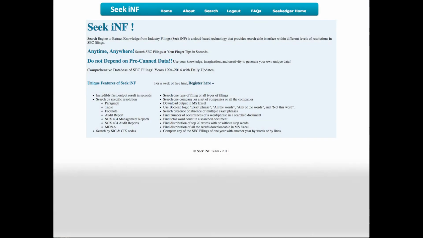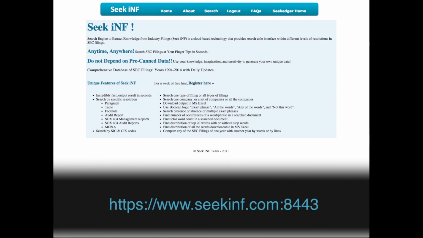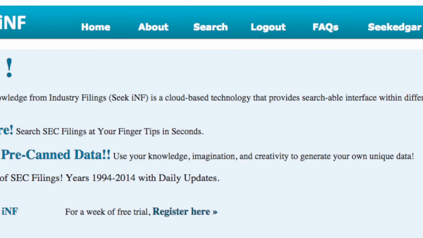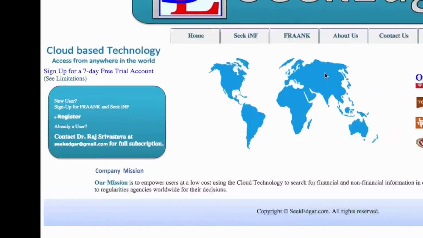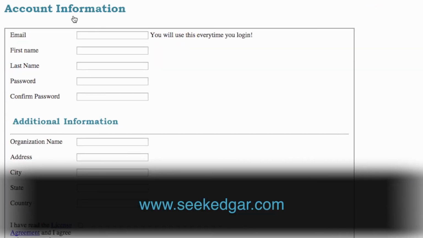For a practice run with data from 2002, go to www.seekinf.com:8443 and click on the Search button in the middle of the top menu bar. You can also register for a 1-week free trial with 21 years of data at www.seeketgar.com.